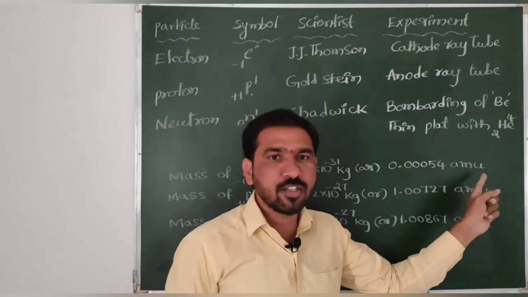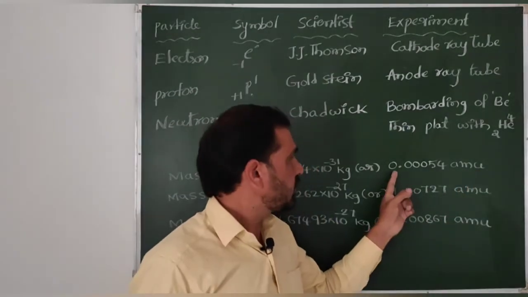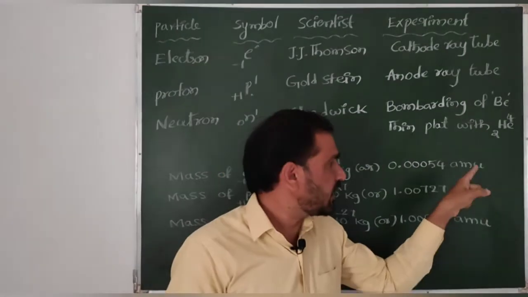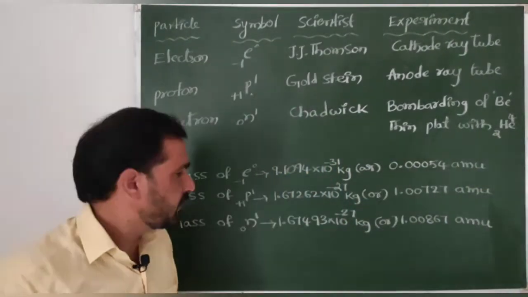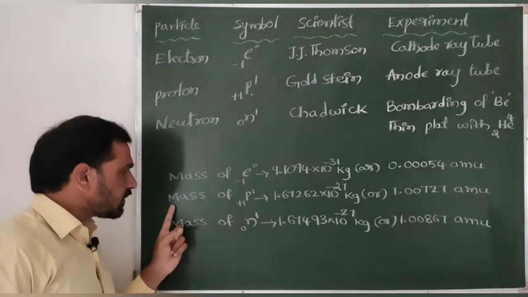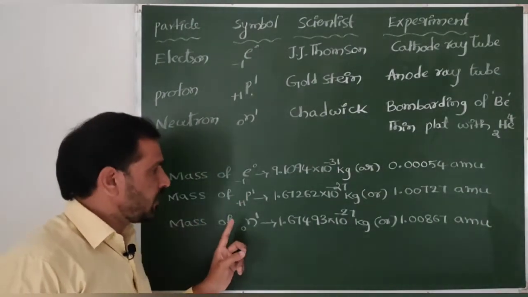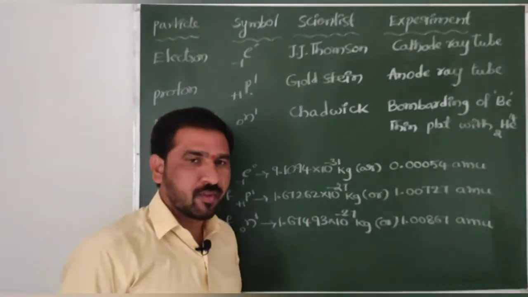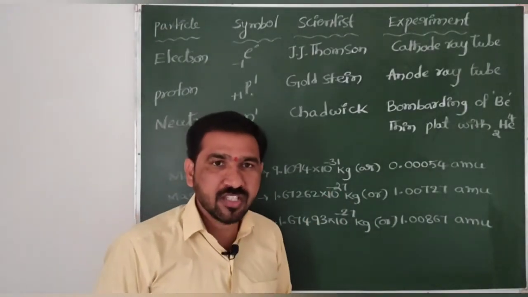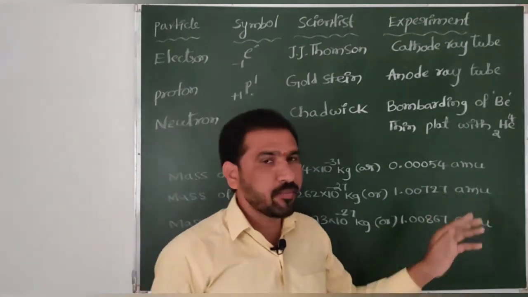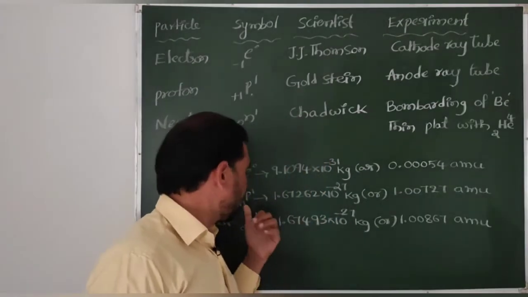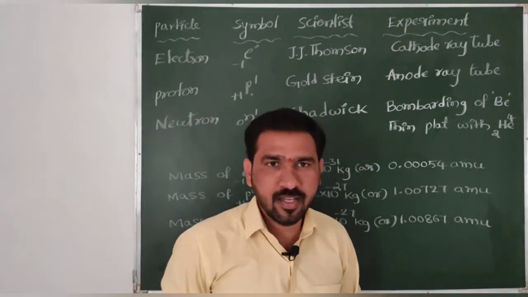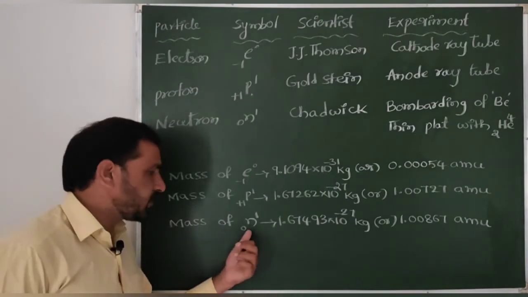In atomic mass units, it is 0.00054 AMU. Then the mass of a proton in kg is 1.67262 into 10 power minus 27 kg, and in AMU the mass of a proton is 1.00727.